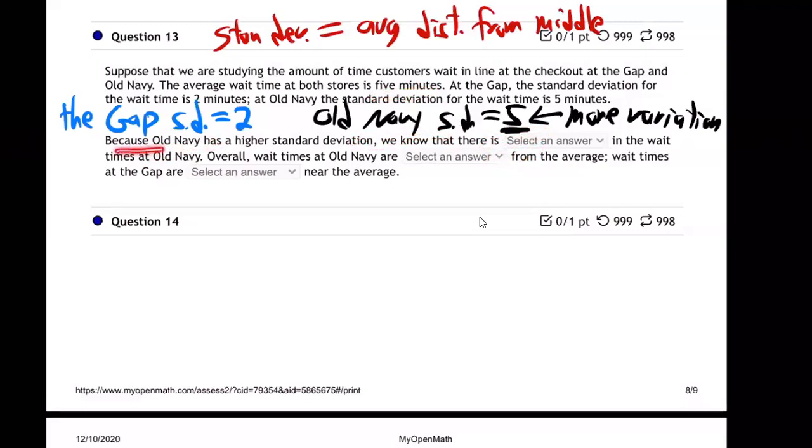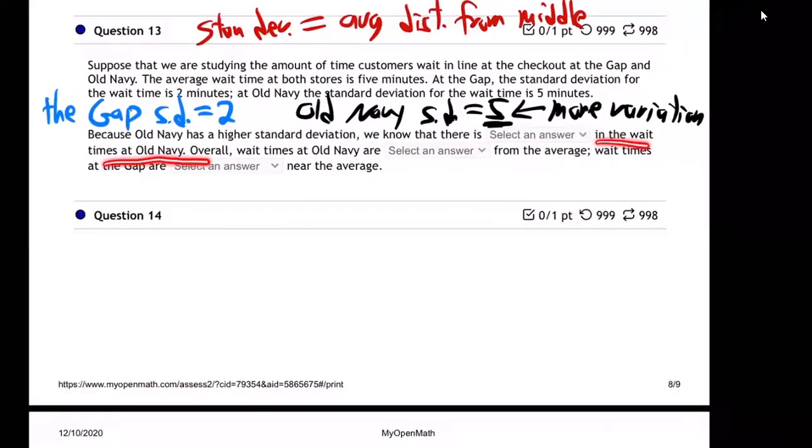So then if we go through these questions, because Old Navy has a higher standard deviation, I believe that one is more variation. Isn't that the first option right there? Let me check on that real quick. I'm going to look up the question so I can be sure I'm telling you the truth on number 13. Yeah, more variation, exactly. That one's more variation. Then it goes on and says, in the wait times at Old Navy, there's more variation, right? So that's your first answer right there, more variation.